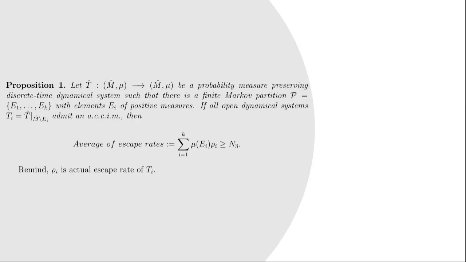Then under all these assumptions, if we take the average of the actual escape rates of the system for different positions of the hole as elements of the Markov partition, it is always going to be greater than the naive estimation M3. And the reason for that inequality is the concavity of the function negative ln, which appears in the definition of the escape rate.